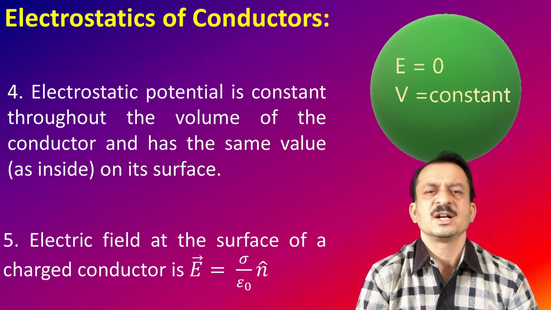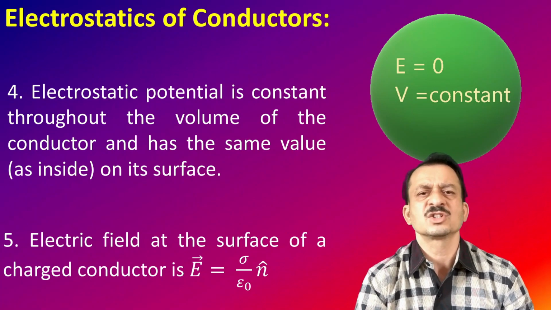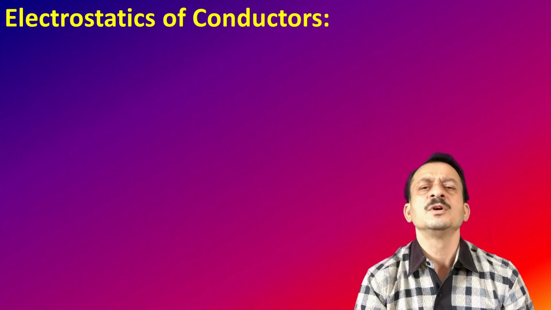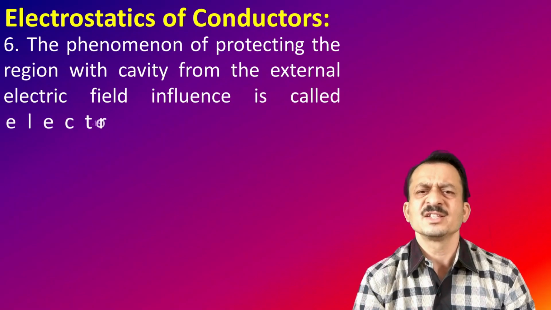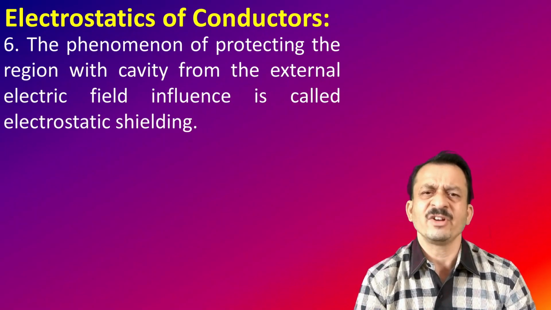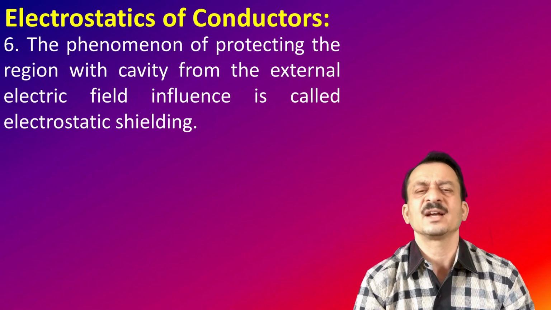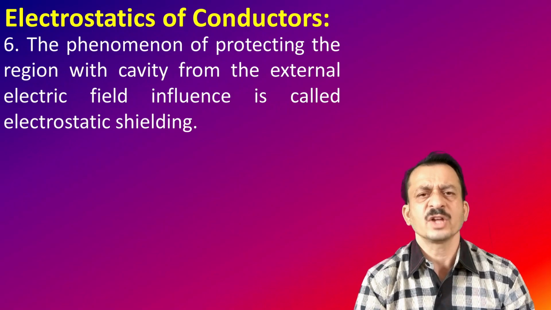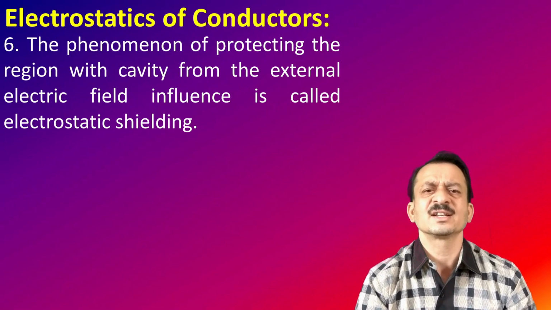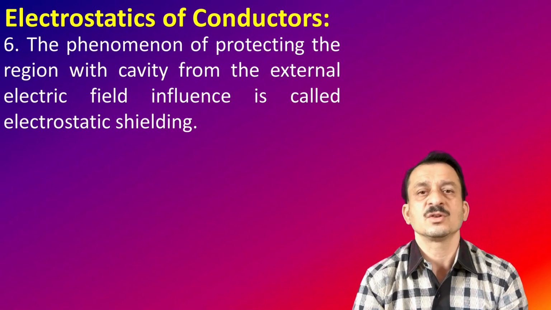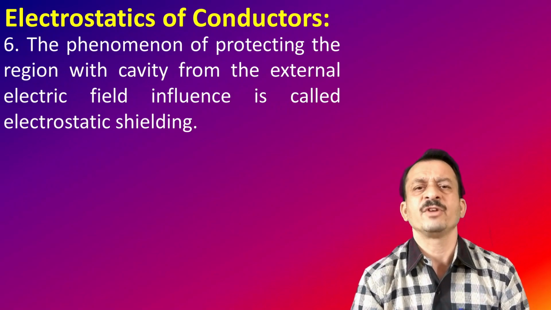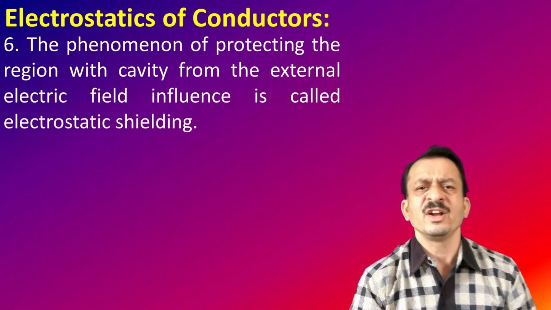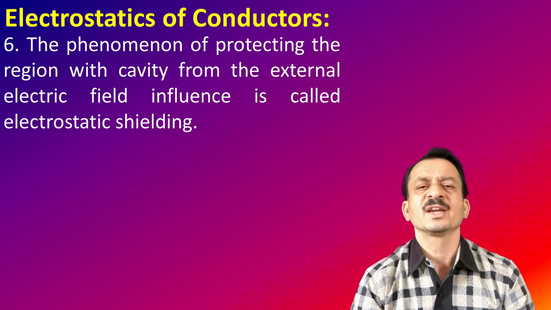And the sixth important point regarding the electrostatics of the conductor is, if you consider a conductor that has a cavity, an opening inside the conductor, then in that cavity we do not have any charges. So therefore, the electric field inside that cavity region is zero. Since there are no charges inside the cavity, the electric field will not pass through that cavity.